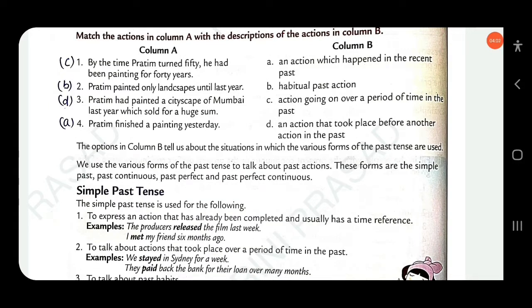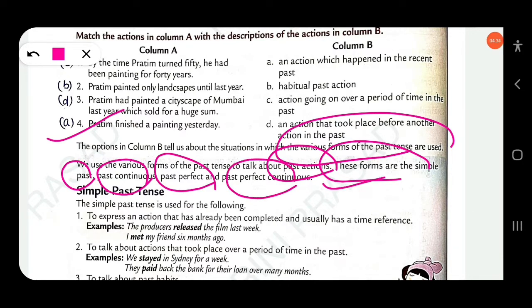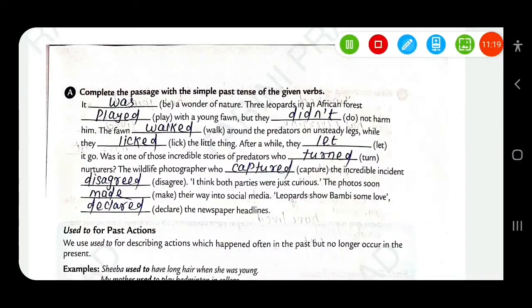Various forms means simple past, past progressive, past perfect and past perfect progressive. We use the various forms of the past tense to talk about past actions, so there is no relation to the present. Clear?